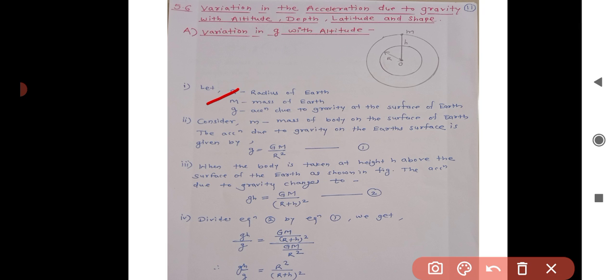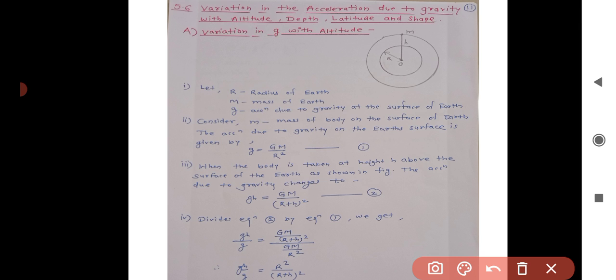Let r be the radius of the earth as shown in the diagram. Capital M is the mass of the earth and small g is the acceleration due to gravity at the surface of the earth. Consider small m to be the mass of the body on the surface of the earth. Then the acceleration due to gravity on the earth's surface is given by the relation small g is equal to capital GM divided by r square. This is equation number 1. This relation we have studied in the earlier topic.